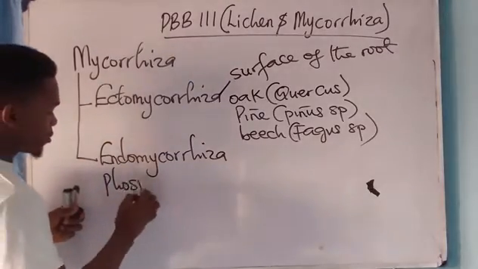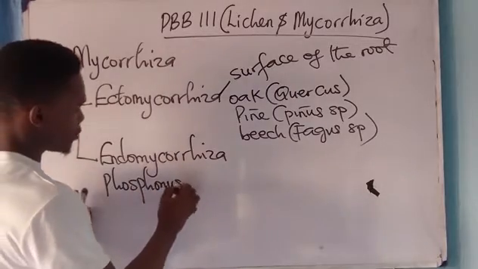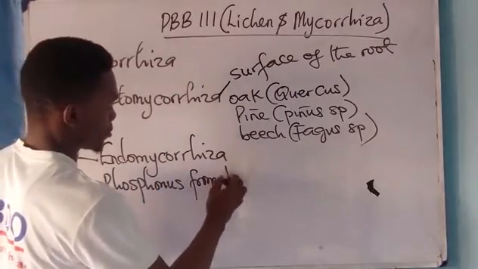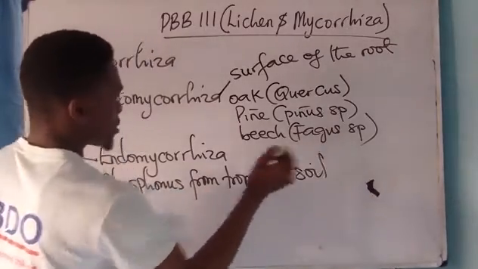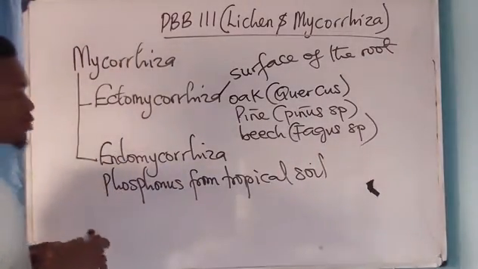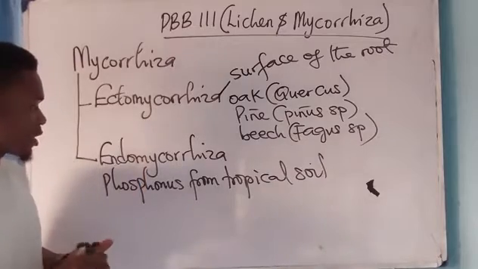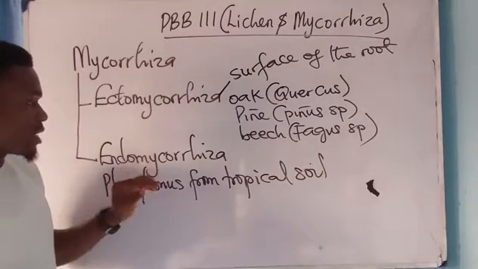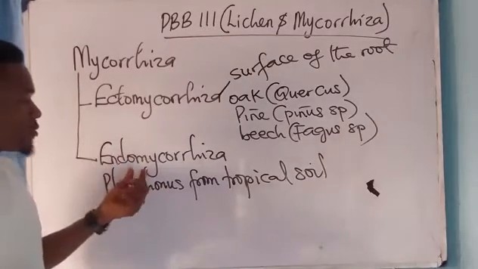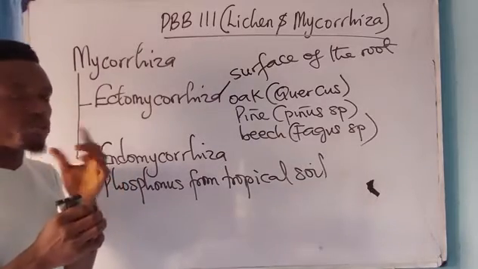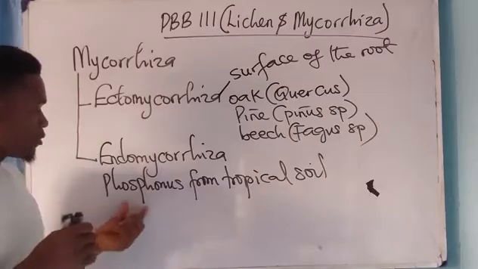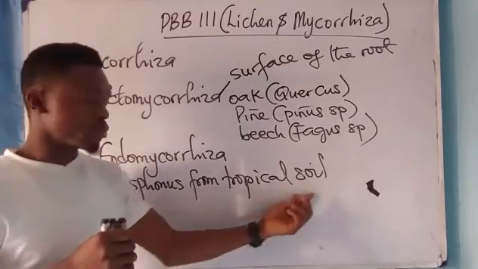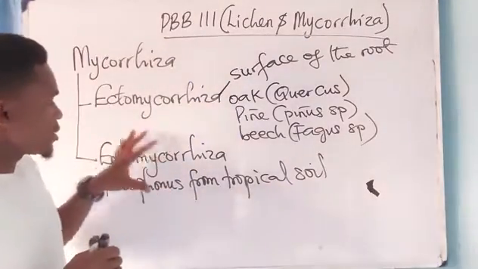Phosphorus from tropical soil. This endomycorrhiza occurs in what? Tropical plants. Since the fungus is there, it helps the roots of these tropical plants to absorb phosphorus from the soil. That is all about what?